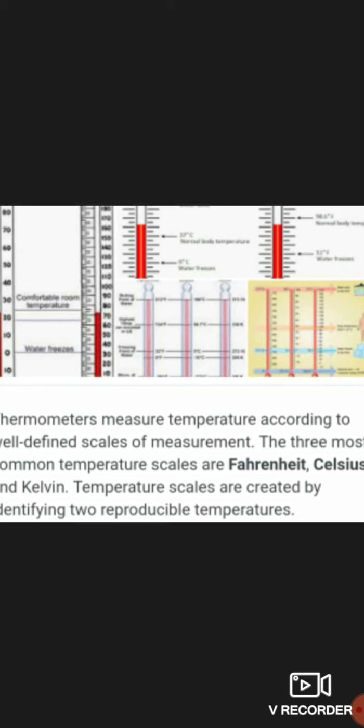Fahrenheit is a common unit to measure body temperature. It is named after Fahrenheit. The freezing point to boiling point range is 32 degrees Fahrenheit to 212 degrees Fahrenheit. Next, Kelvin scale. Kelvin scale is named after Lord Kelvin. It is the SI unit of measuring temperature and written as K, also known as the absolute scale as it starts from absolute zero temperature.